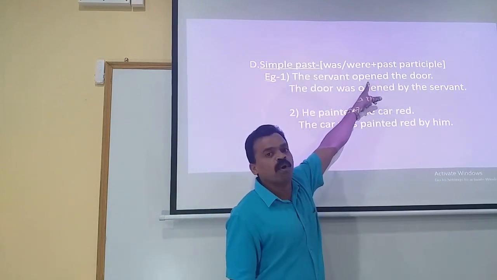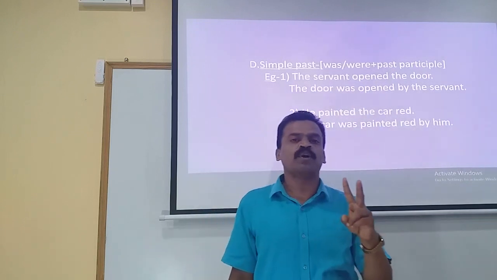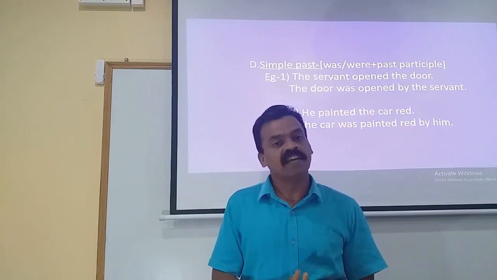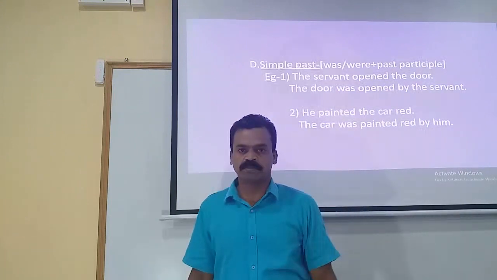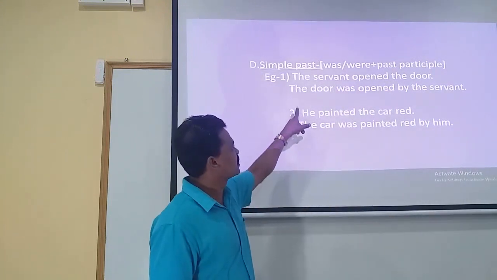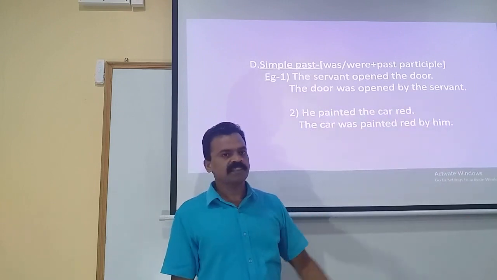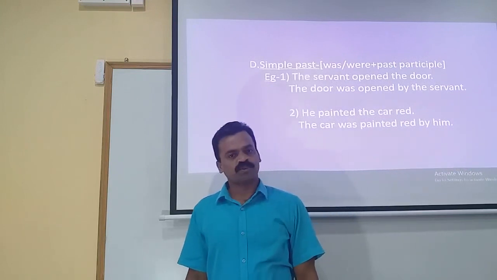The verb is in its second form, opened. When the verb is in second form, the tense of the statement is simple past. And when the tense is simple past, the rule to be applied is was or were plus past participle of the verb. So therefore the answer will be: the door was opened by the servant. The subject of the active voice turns to be the object over here in the passive voice.